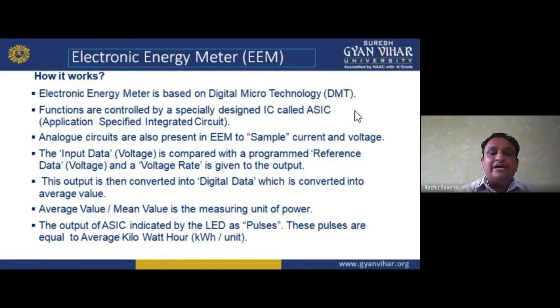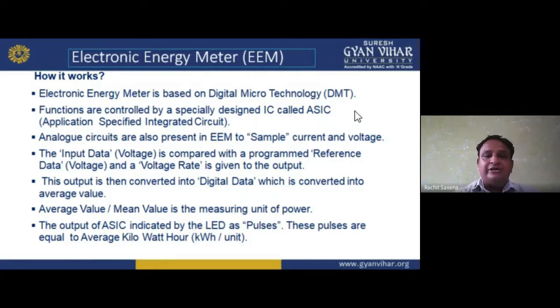Functions are controlled by a specially designed IC, also called ASIC, that is application specific integrated circuit. Analog circuits are also present in the electronic energy meter to sample. To sample what? Current and voltage. We are having the sampling.